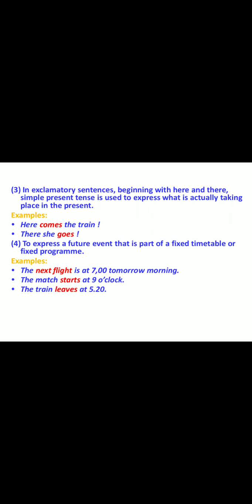Number four, to express a future event that is part of your fixed timetable or fixed program. For example, the next flight is at 7 o'clock tomorrow morning. The match starts at 9 o'clock. The train leaves at 5:20. Here, dear students, is, starts, leaves are simple present tense.